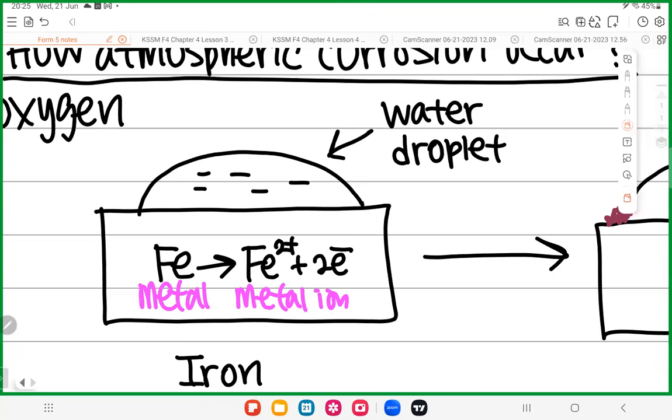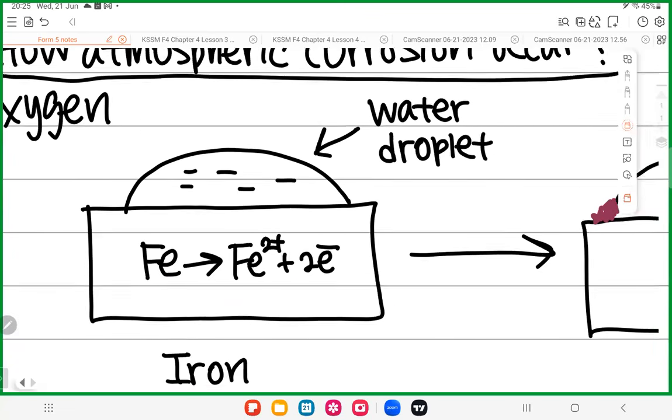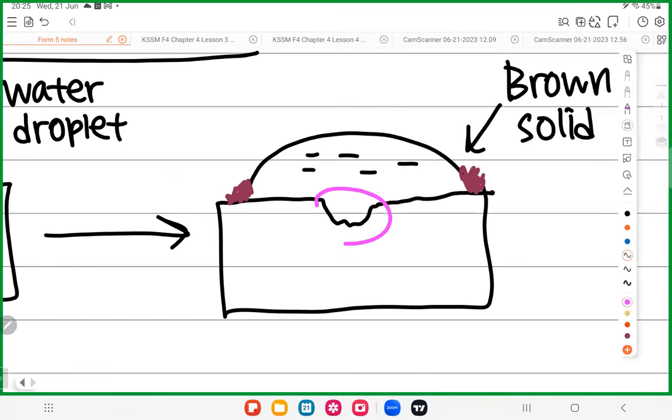So you can see here. Look at the next picture. You can see this one. Can you see? This part disappeared already. So in the middle part, you will see some of the iron disappear. Why? Because when Fe becomes Fe2+, when metal becomes metal ion, they corrode. That's it. So that is the first thing you will see here.